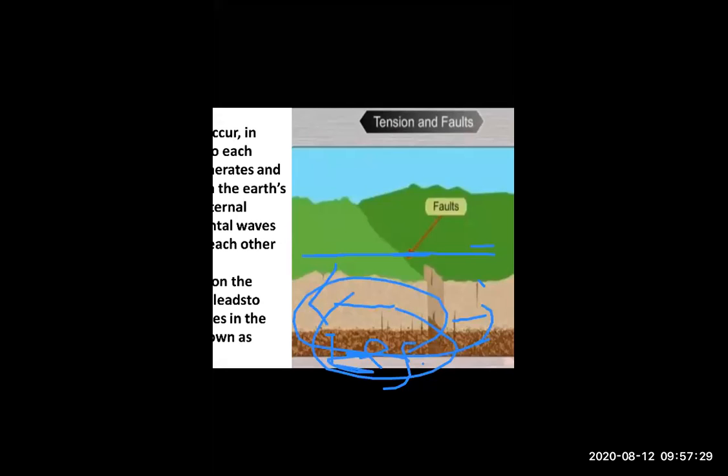For example, this is the land. And if waves are away from each other, tensions are created. And because of this tension, these faults are happening. Just look at this gap, students. This is a tension. Because of this tension, what happened?